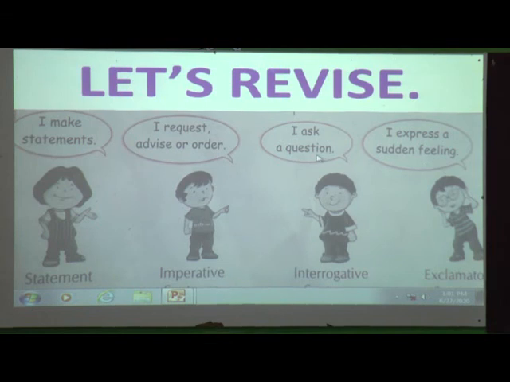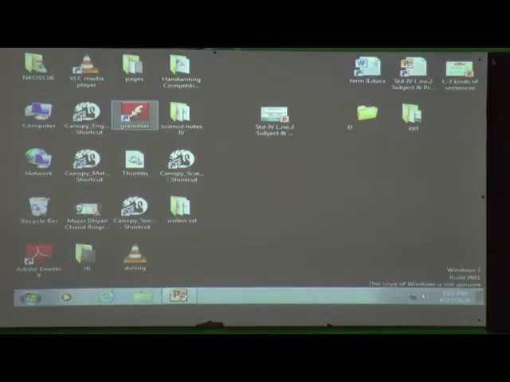So whenever you see a sentence with a question mark, you can make out that it is an interrogative sentence. And whenever you see a sentence with an exclamation mark, then you can say that sentence is an exclamatory sentence. Now we will just summarize with the help of animation.